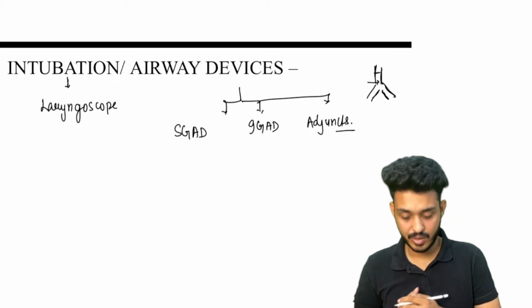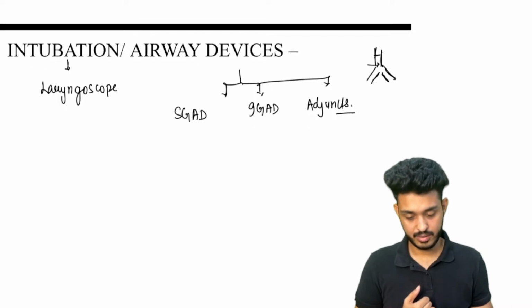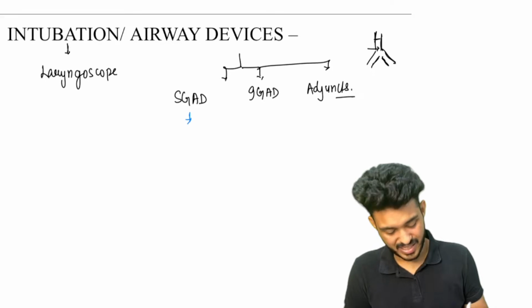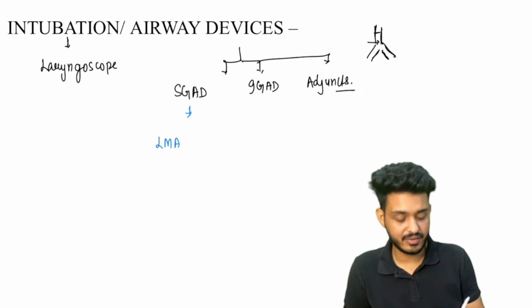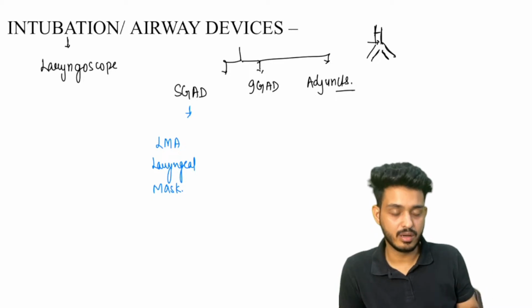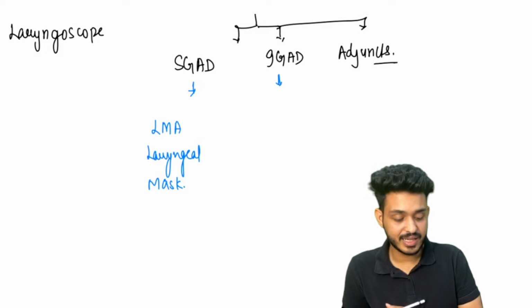So let's see one by one how these things are working and how we are going to introduce all those things. Okay, in supraglottic airway devices, very good, here we will be having the LMA, the laryngeal mask airway. I will be telling you how to identify it just by looking at the image. Okay, subsequently we will be studying that.